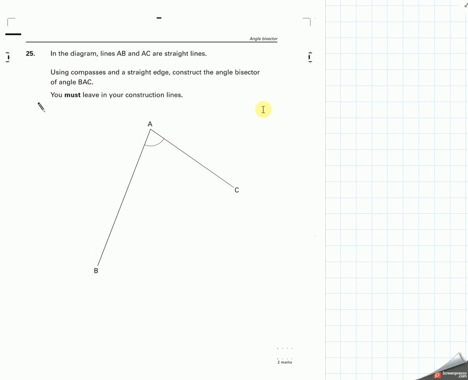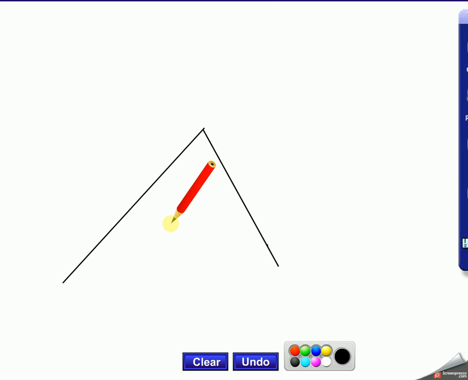Bisector, I've got to remember that bi means 2, sect is equal parts. So we've got to make them into 2 equal parts. So we're looking for a line coming through this way. You must leave your construction lines in. It's important you do. You must show what your technique was to do it. Now I know the line's going to come through here, and I will take you through the actual one on a construction here. So all I'm going to use is my compasses.